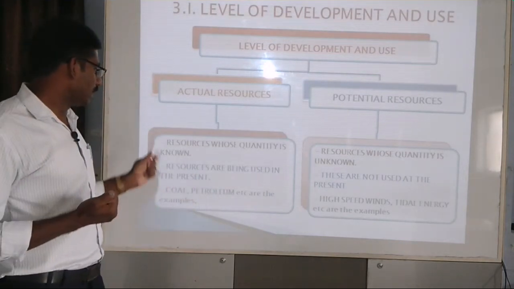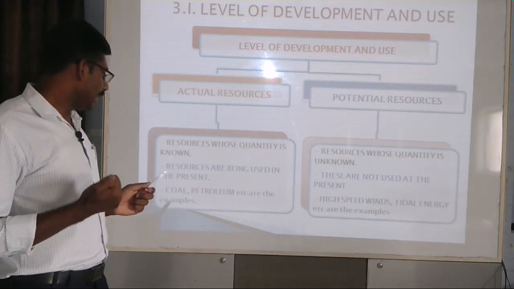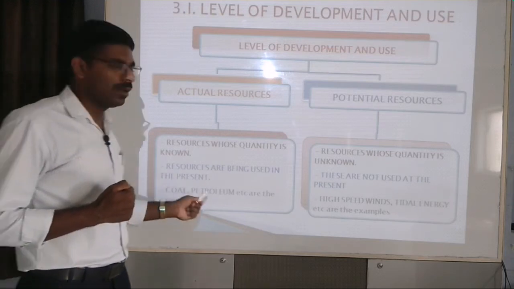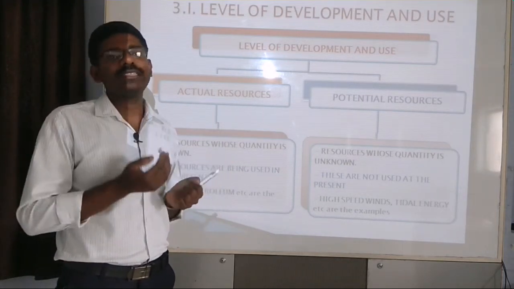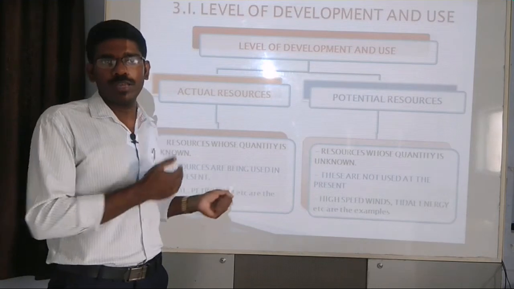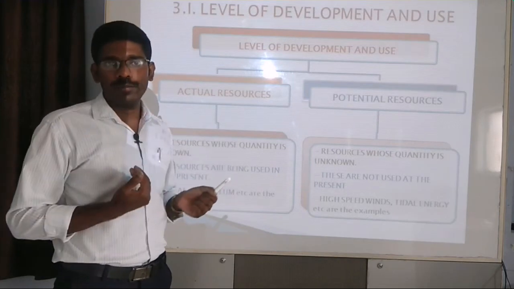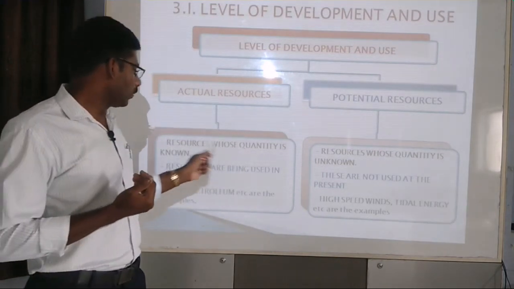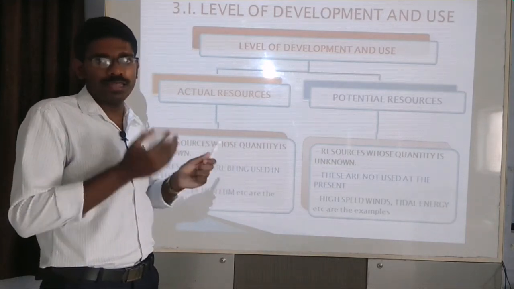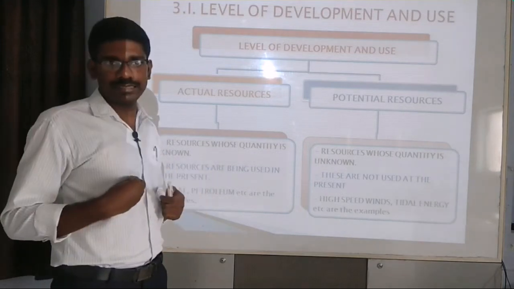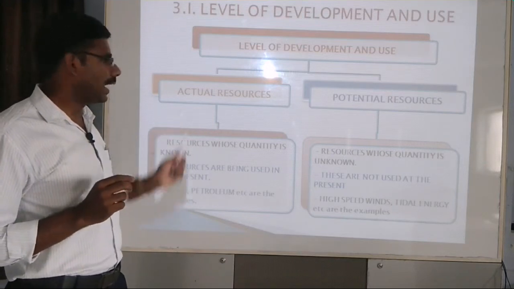The actual resource means the resources whose quantity is known. Resources are being used at present. Examples, coal and petroleum. Which means some resources we are using at present, for example petroleum and natural gas or coal. We have been utilizing them for a long period, so we know the exact quantity of such resources. We know how much deposit we have, and we are utilizing it at present. So these are the main features of the actual resource.